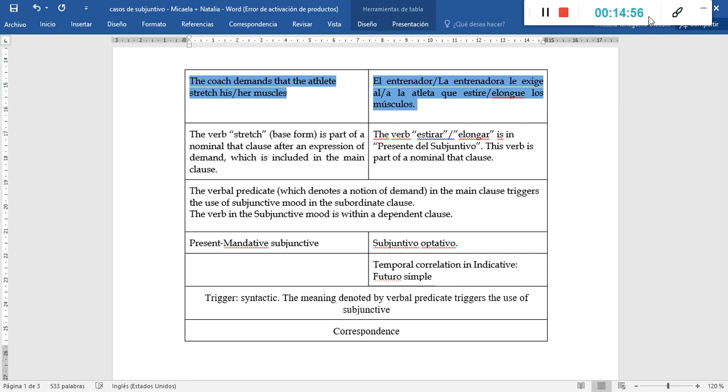So in this case, the trigger is syntactic, and the use of the subjunctive can be accounted for by the notion expressed by the verbal predicate in the independent clause. So this is an instance of correspondence in both languages, because we can identify the usage of a verb conjugated in the subjunctive mood in both languages.